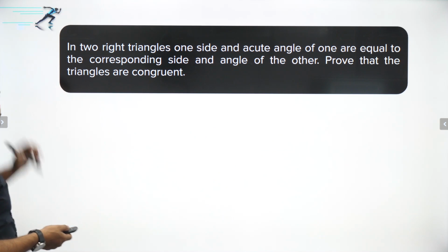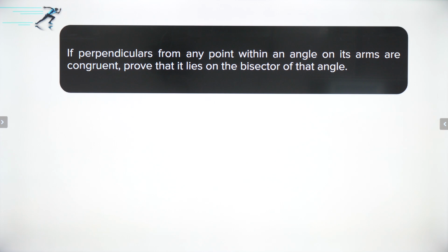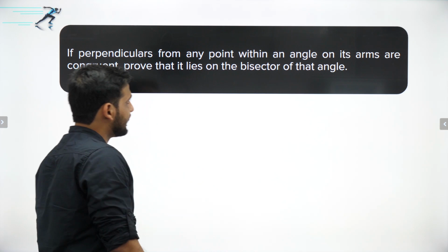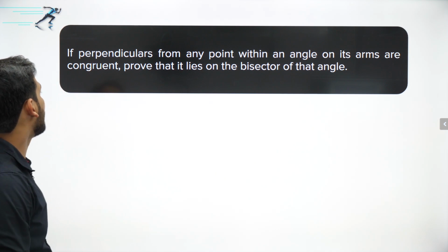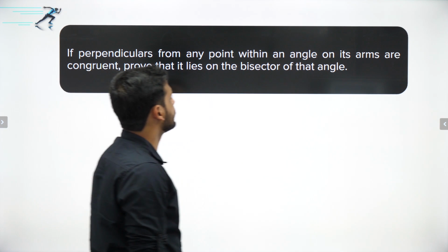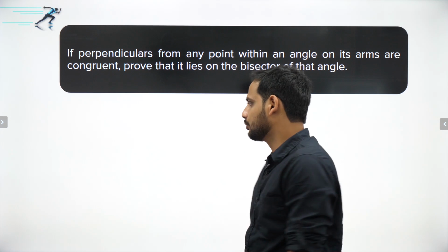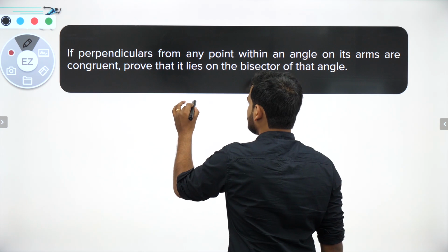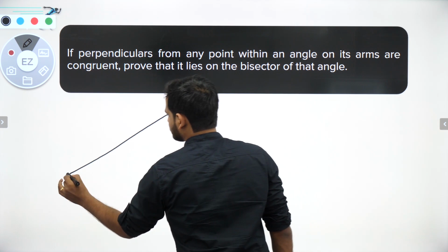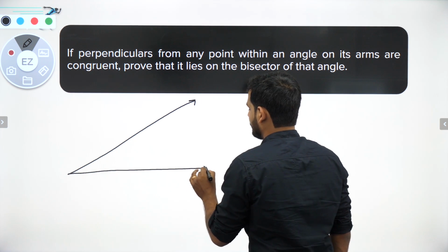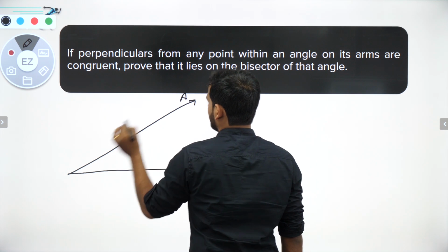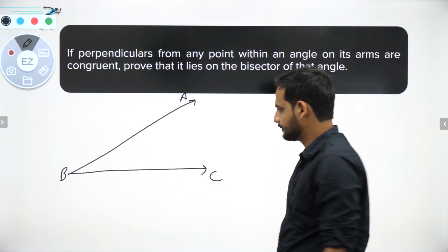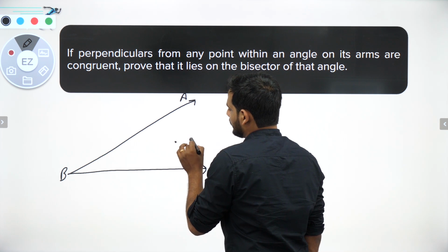Okay, chalo, let's move to the next question. If perpendiculars from any point within an angle on its arms are congruent, prove that it lies on the bisector of that angle. So what is happening here is that you have an angle. Let us say this is your angle, A, B and C. Now there is a point inside it, point D, let us say.